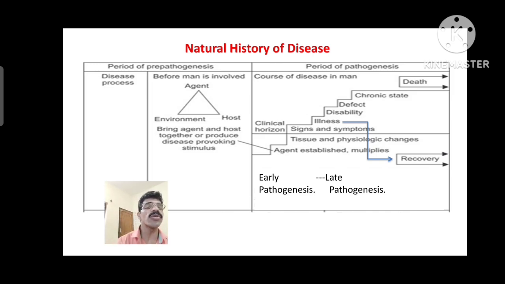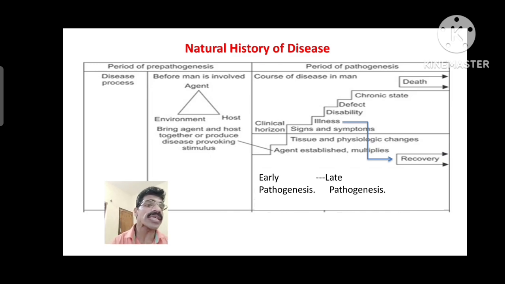So below the horizontal line, you can see that after interaction of the agent, host, and environment, the organism enters into the body. You can see one arrow mark that shows the agent is established, then it multiplies, and there will be tissue and physiological changes. That is the early pathogenic phase. In the late pathogenic phase, it may lead to the clinical horizon with signs and symptoms. Then there will be illness, disability, permanent or chronic defect, and a chronic state.